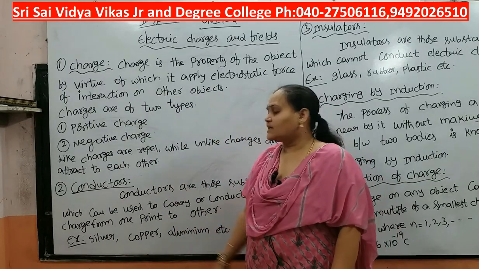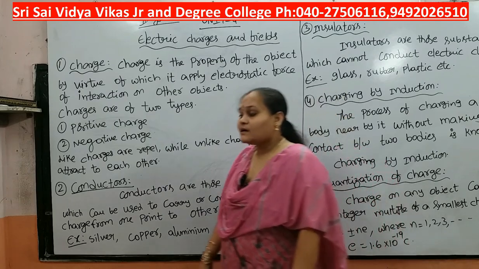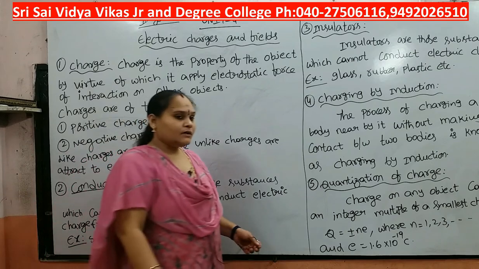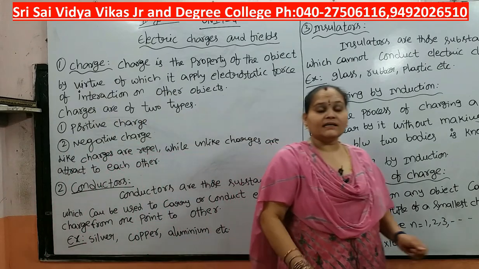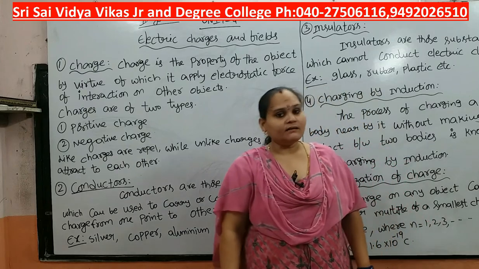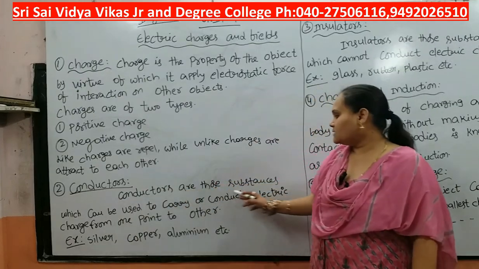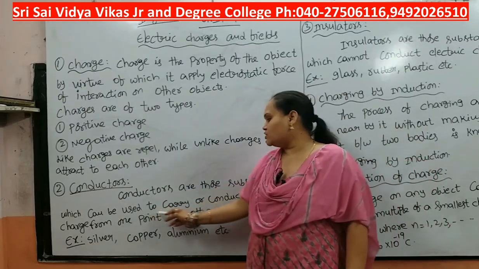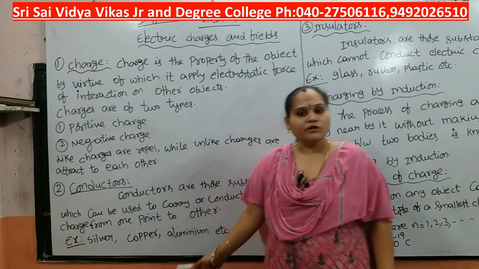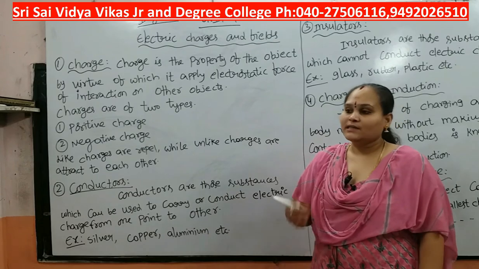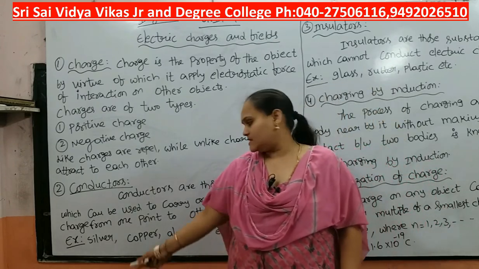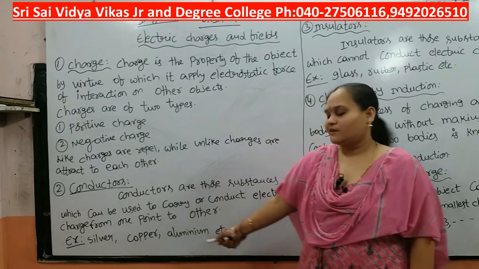So next one is the conductors. Everybody knows conductors, insulators and semiconductors. Conductors have the ability to carry or conduct electric charge. That means conductors are those substances which can be used to carry or conduct electric charge from one point to the other point. So they conduct the electricity. For example, silver, copper, aluminum, etc.